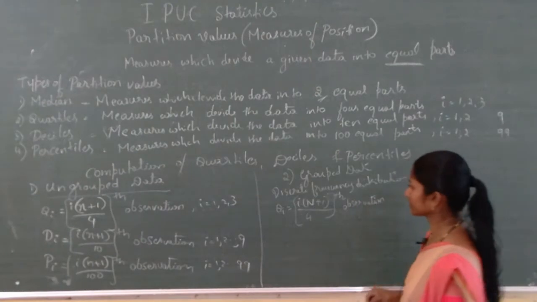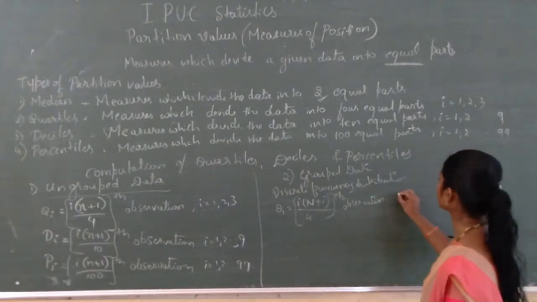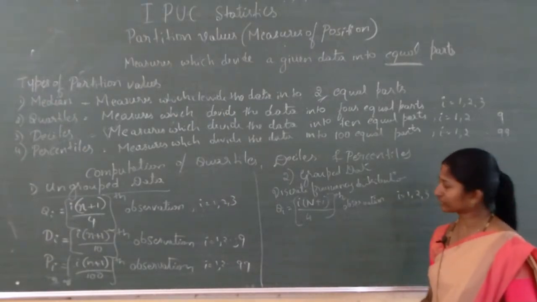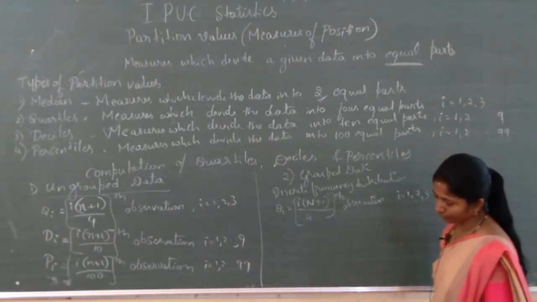Instead of small n we are writing capital N, where again i is equal to 1, 2 and 3.